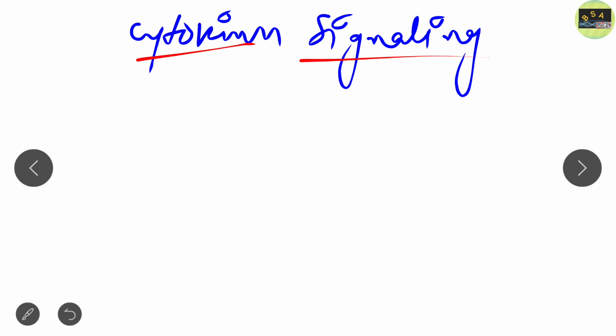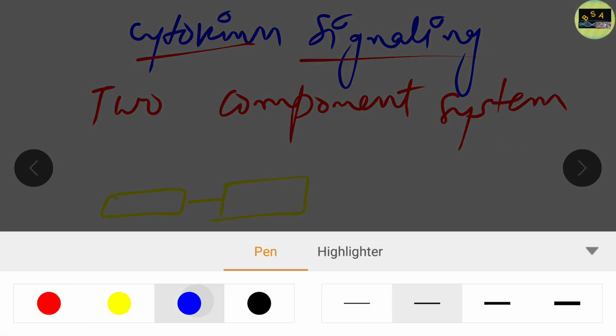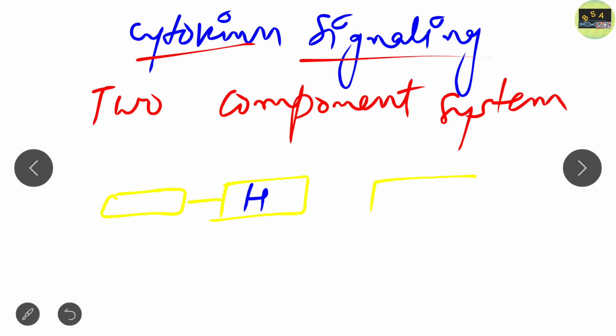One is the two component system and one is the multi-step phosphorelay system. The two component system is somewhat related to the bacterial component system as well. In the two component system, there is one sensor histidine kinase and one response regulator. This is the sensor histidine kinase, where a histidine is present. And this is the response regulator, where this aspartic acid is present.